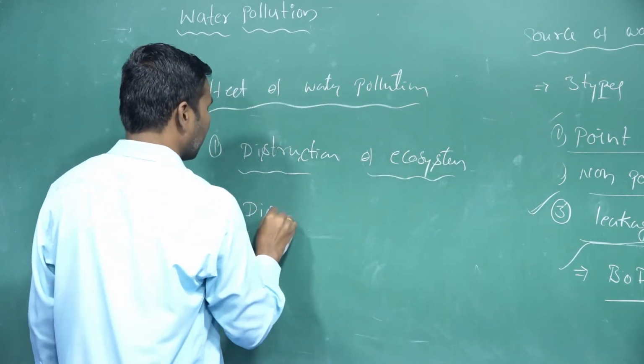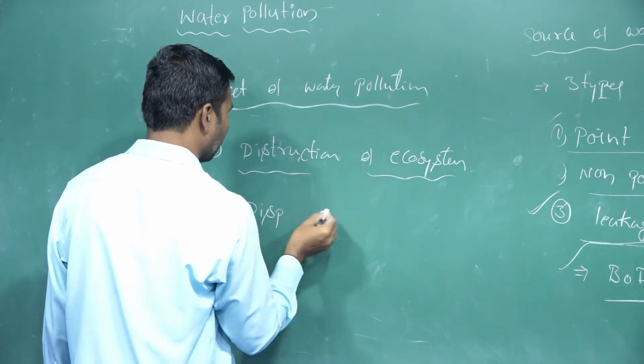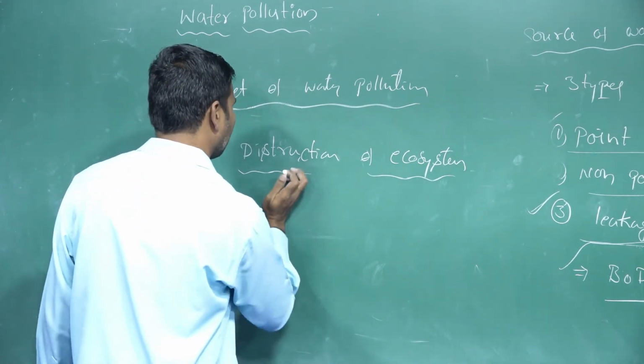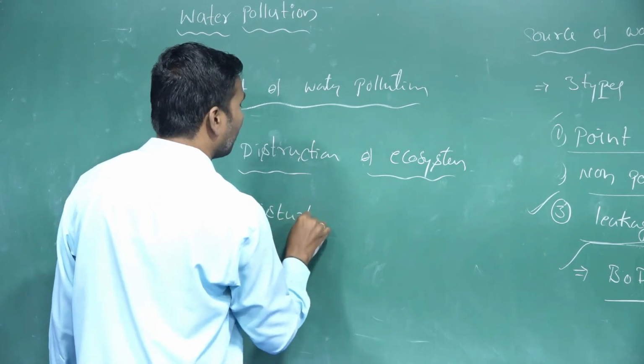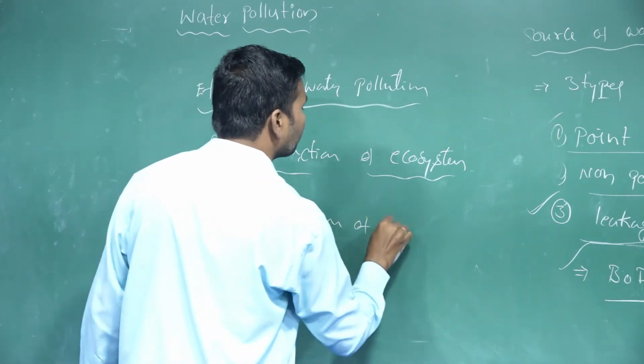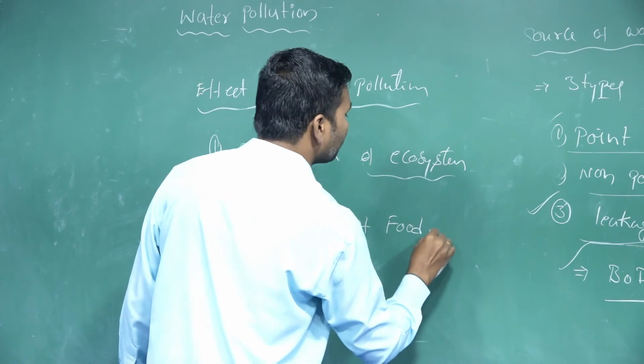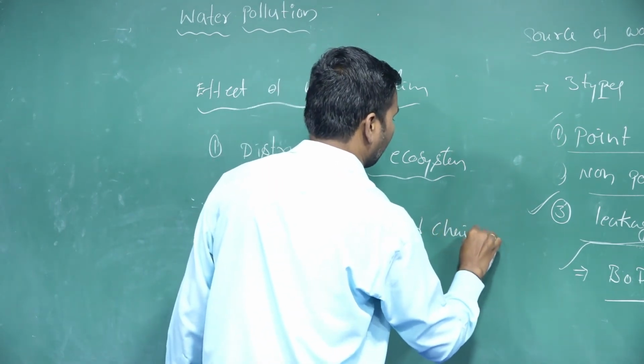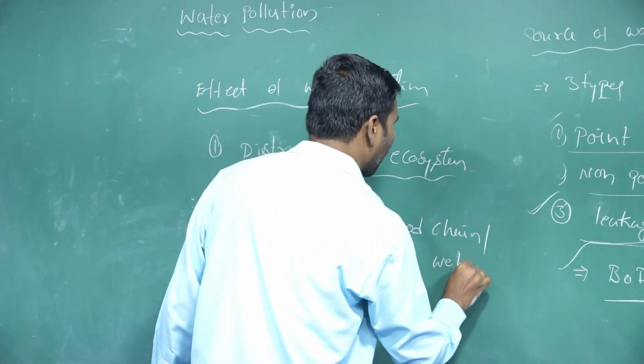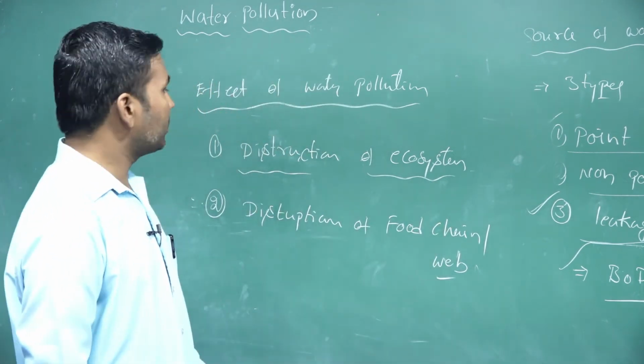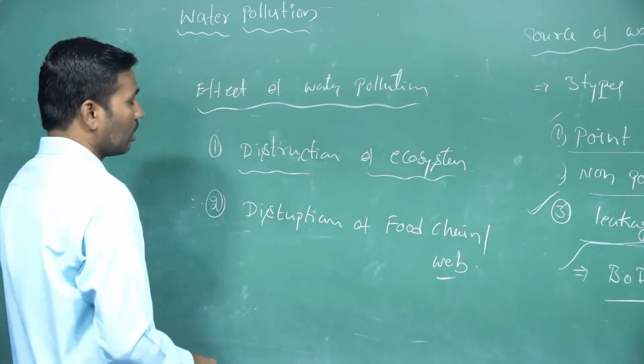The second one is the disruption of the food chain. So these are the two major effects of water pollution we have.